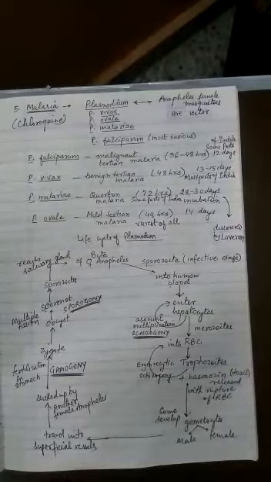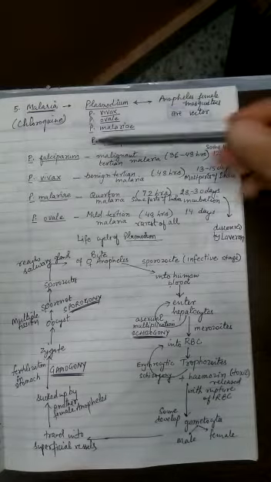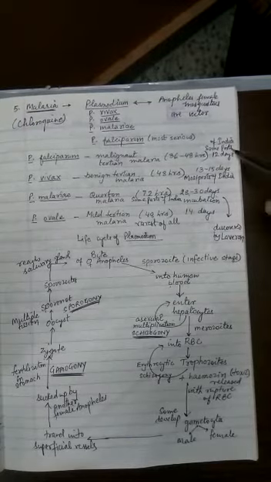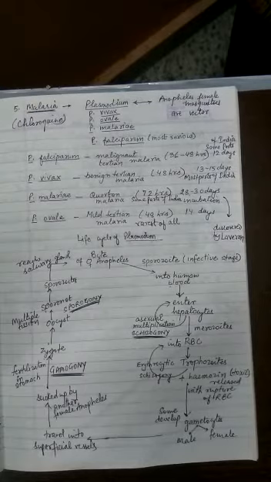So in human beings, malaria is caused by 4 species of Plasmodium. Now let's understand the first one, that is Plasmodium falciparum. Plasmodium falciparum is common in certain parts of India, and it is the greatest killer of human beings over most part of Africa and other portions of the tropical world. And its incubation period is 12 days.